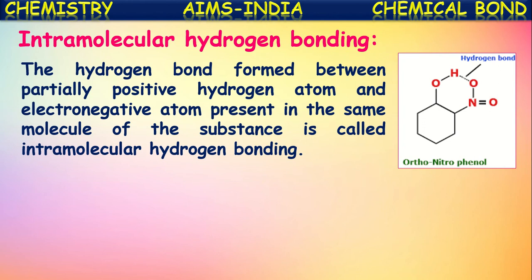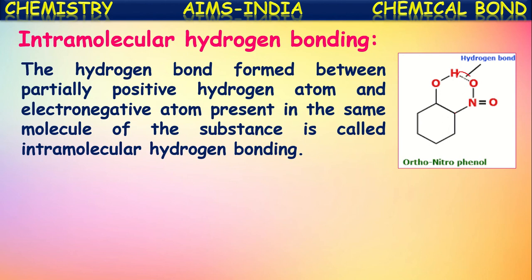See here, they have shown a certain organic compound. It is named orthonitrophenol. In this molecule, this NO2 group is connected to this carbon and this OH group is connected to this carbon. Now, in this NO2 group, there is the electronegative atom oxygen, and in this OH group, there is the electropositive hydrogen atom.